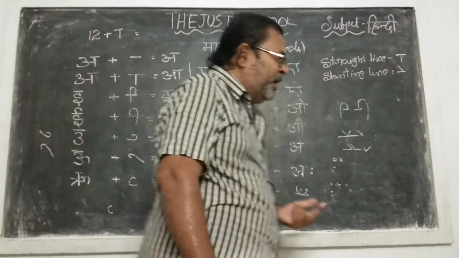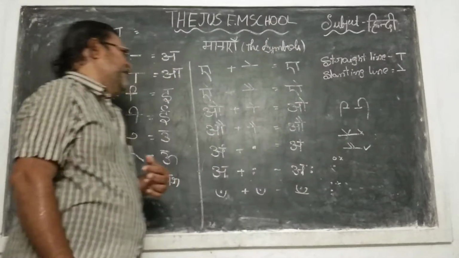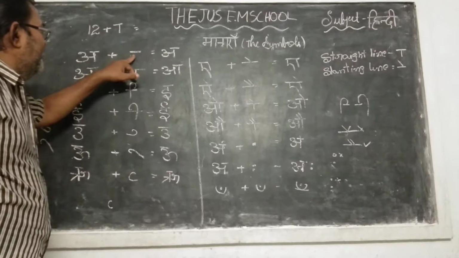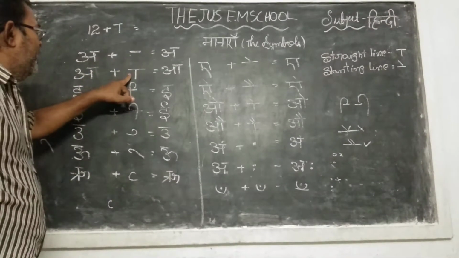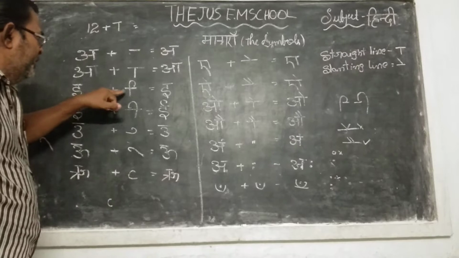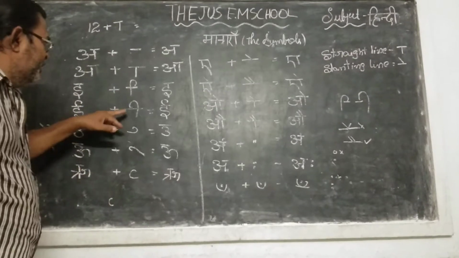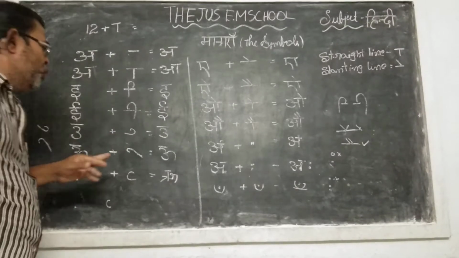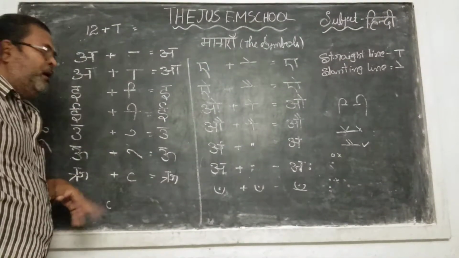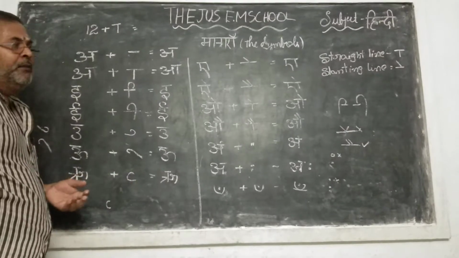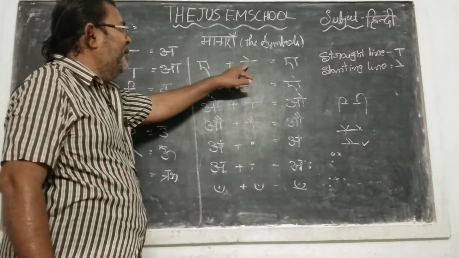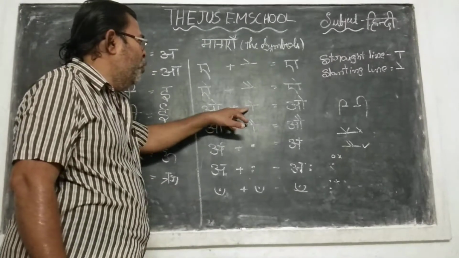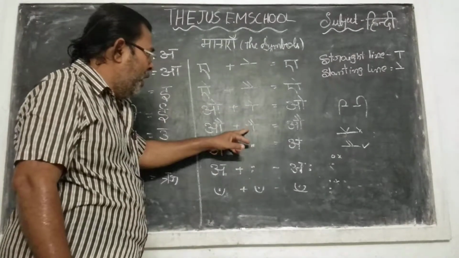When you learn this one, it is very easy to find out. So first, children, pronounce with me. What is the name? A ki matra. E ki matra. U ki matra. Ri ki matra. E ki matra, Ai ki matra, O ki matra, Au ki matra.